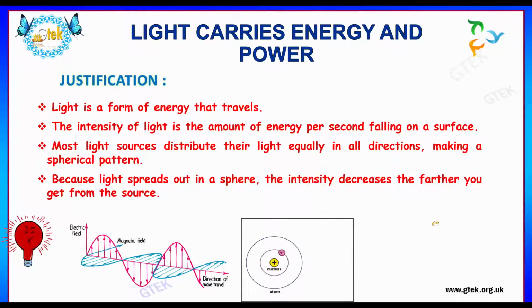Also, most of the light sources distribute their light equally in all directions, making a spherical pattern. Because light spreads out in a sphere, the intensity decreases the farther you get from the source. So this is emphasizing the statement that light carries energy and power.